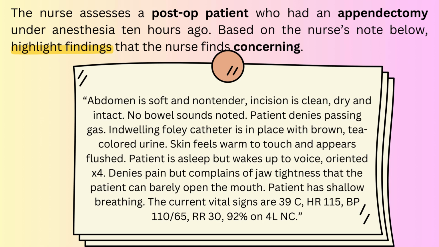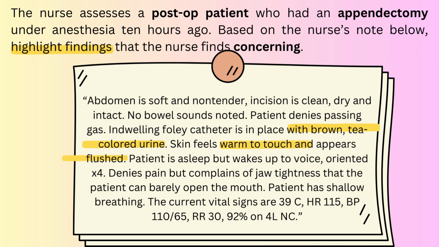Indwelling Foley catheter is in place with brown-colored urine. Brown-colored urine is not a normal finding, as it could indicate kidney damage. Skin feels warm to touch and appears flushed. That could be a sign of fever, and it's an abnormal finding.